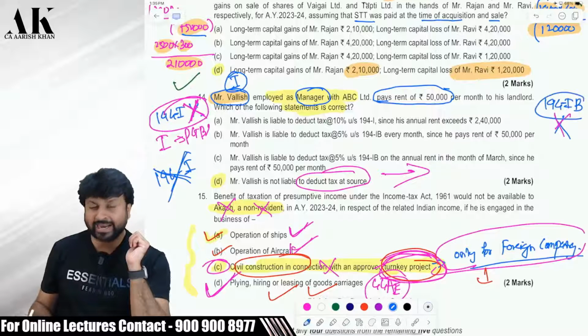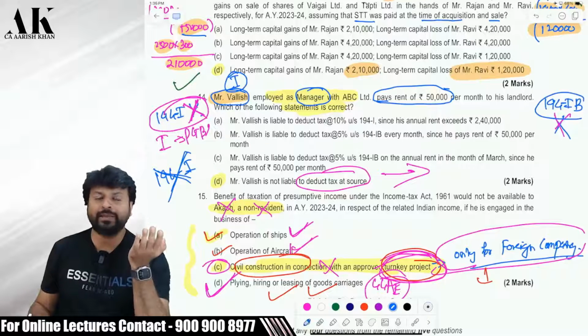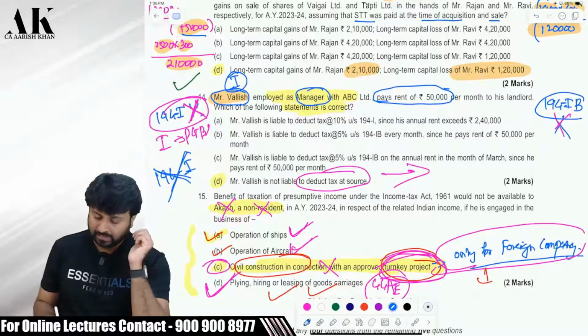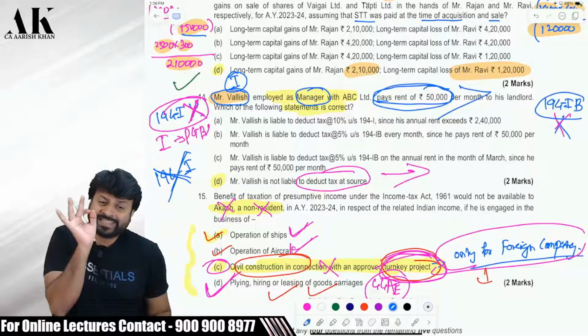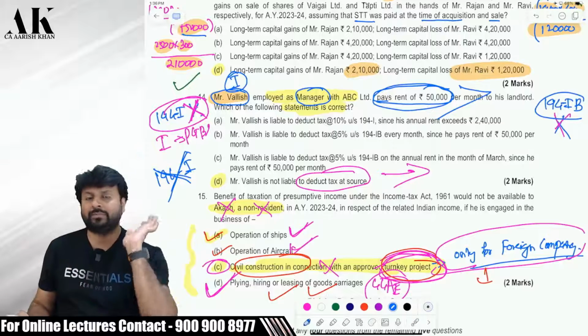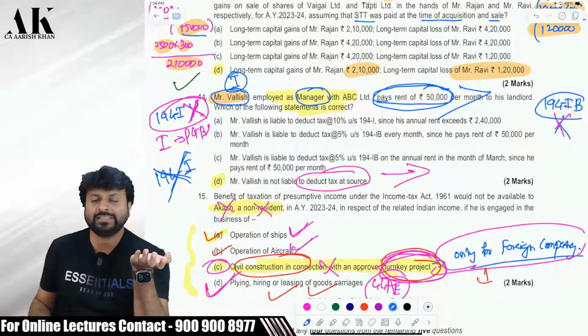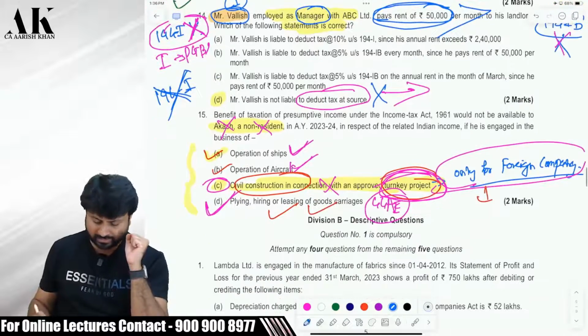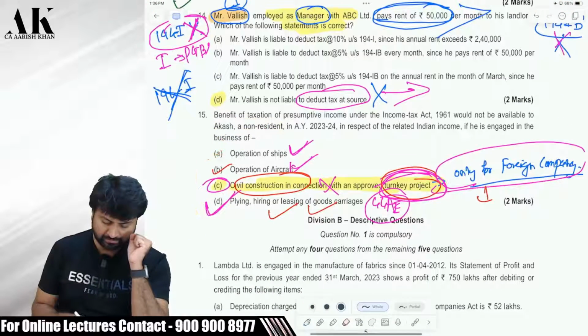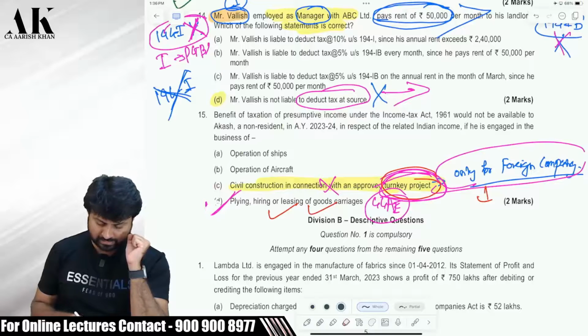Then is 194IB applicable? 194IB is also not applicable because for 194IB to apply, the rent per month should exceed 50,000 rupees. Exact 50,000 rent, 194IB is not applicable. Therefore, 194I is not applicable and even 194IB is not applicable. Therefore, Mr. Valish is not liable to deduct TDS. Check it, please.